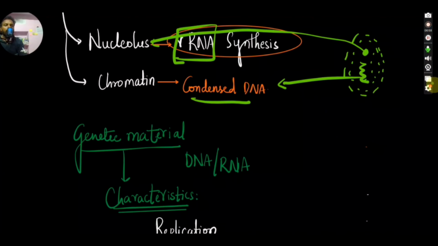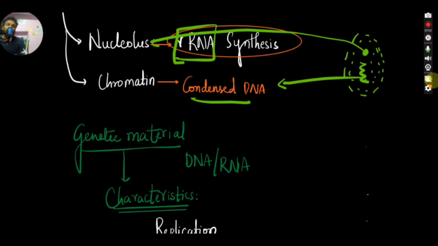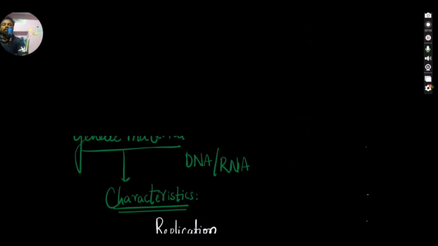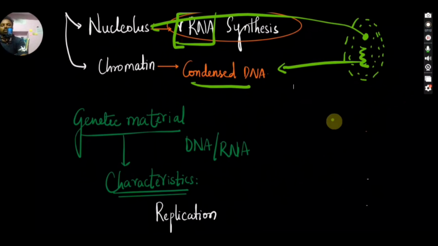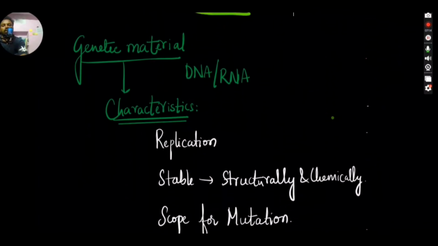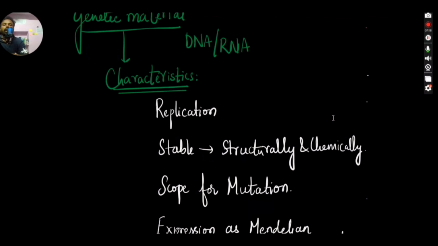Genetic material is nothing but DNA, right? Genetic material will be in the form of DNA or RNA.